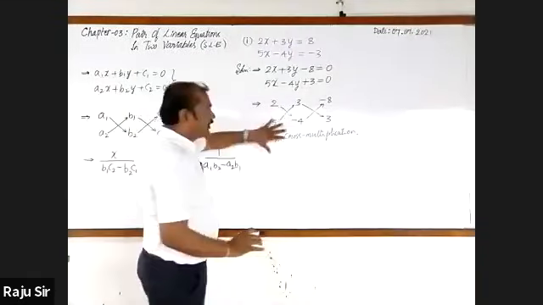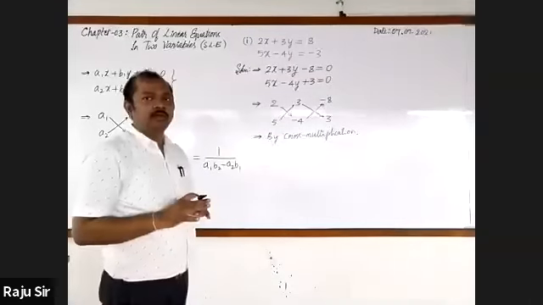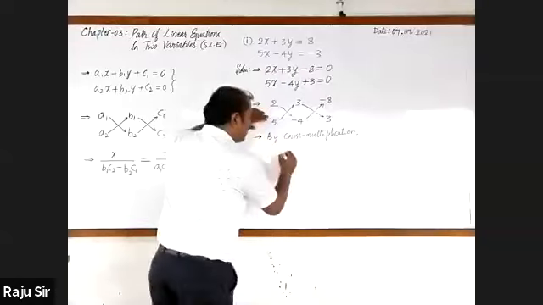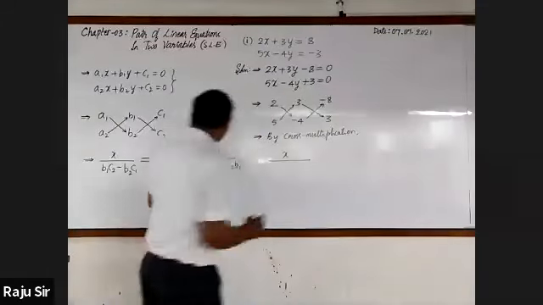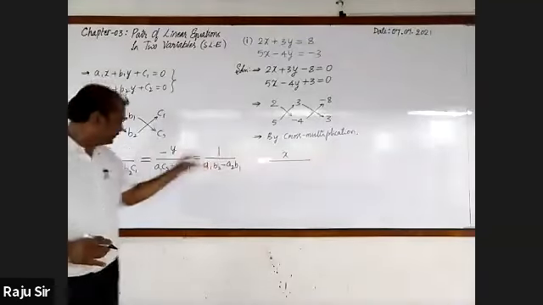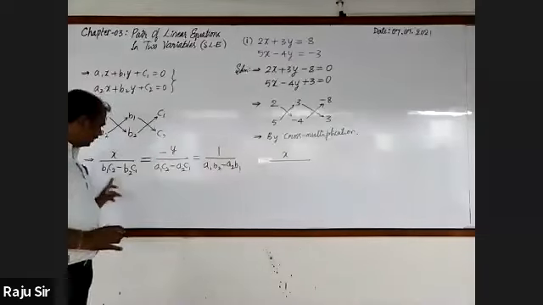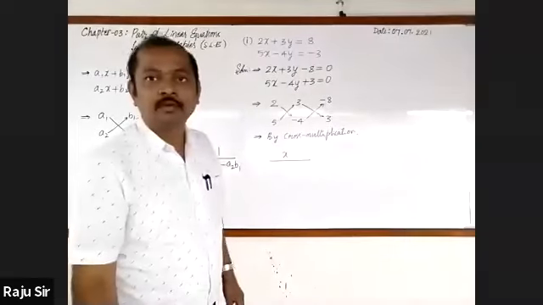I'll go for following the cross multiplication method. As I said, it is the simplest one. What I'll do is take the variables: first one is x, second one is y, and third one is 1. It is the constant. Sir, how have we got minus y there?